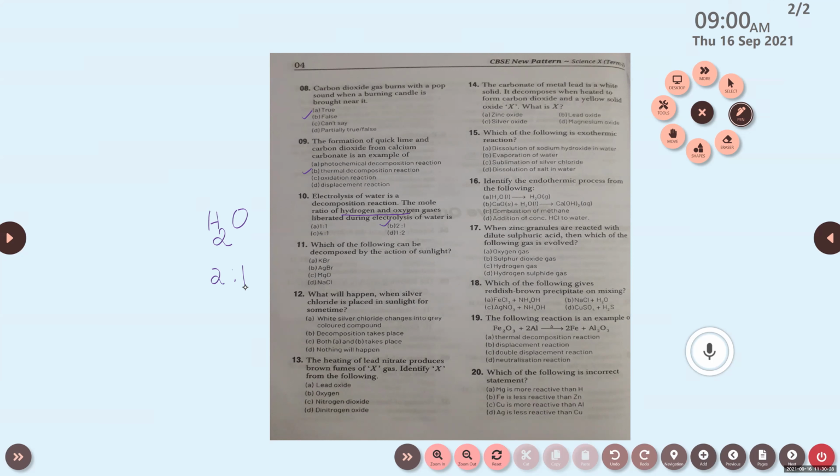AgBr. Yes, it's AgBr. The same example is given in your textbook, right? Along with AgCl, AgBr is also given. Yes, AgBr is the correct answer. Option B, AgBr.